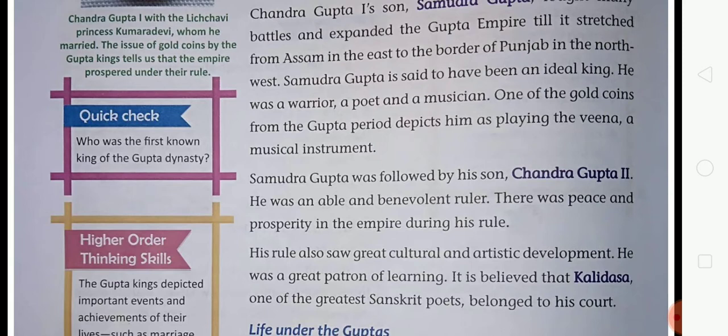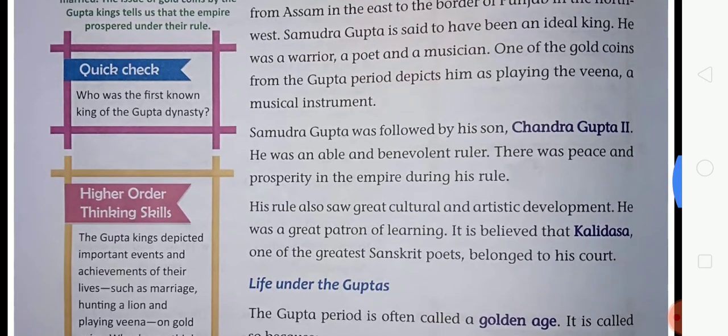So student, Samudragupta was the son of Chandragupta first, and he was an ideal king because he was a warrior, poet, and musician too. One of the gold coins from the Gupta period depicts him as playing the veena. So at the time of the Gupta period, there was a gold coin, and on this gold coin Samudragupta is shown playing the veena, a musical instrument. Veena is the name of a musical instrument.